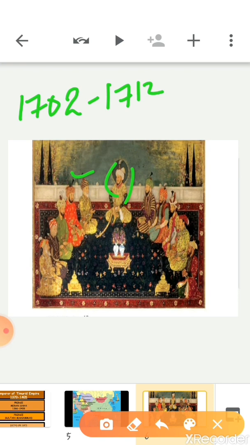Basically, Miran Shah was the great-great-grandfather of Babur, the first Mughal emperor. Then Abu Sayyid, Babur's grandfather. Then to the left of Timur are Sultan Muhammad Mirza, Babur's great-grandfather, and then next is Omar Sheikh, Babur's father.